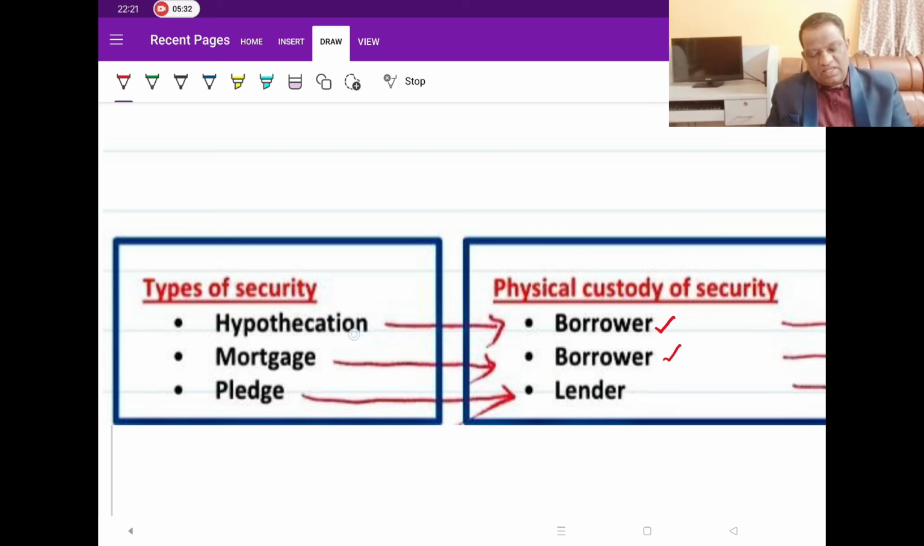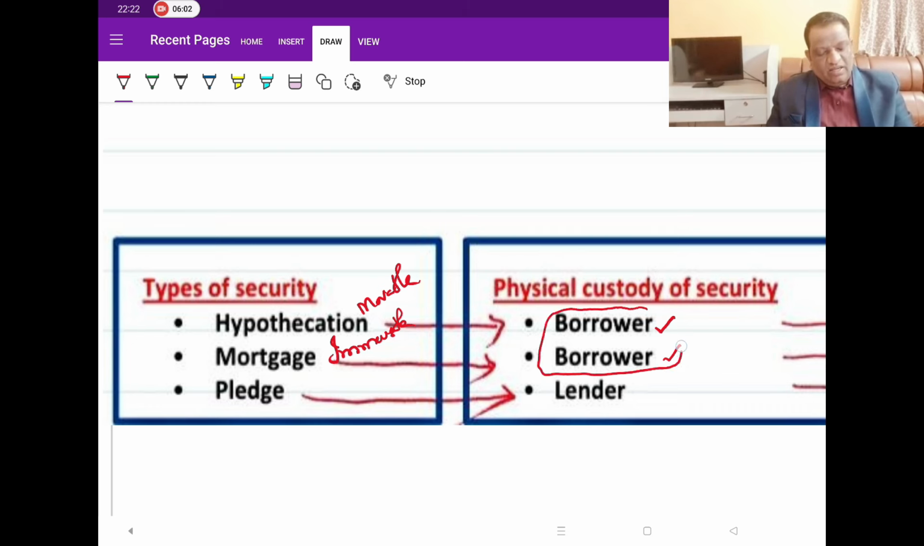The only difference is that hypothecation is for movable assets, whereas mortgage is for immovable assets, like buildings, etc. So that is where this concept of immovable would come in. This is for immovable, this is for movable. But the commonality between them is that, despite the asset being given as a security, the physical custody of the secured asset is still with the borrower.